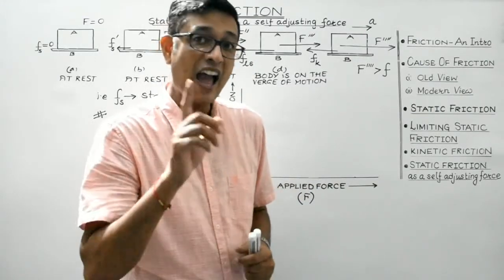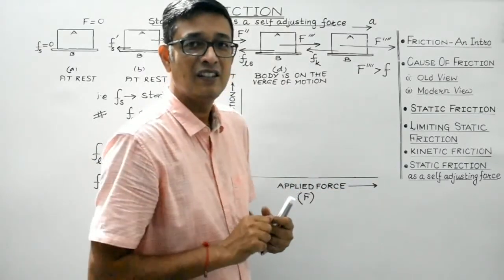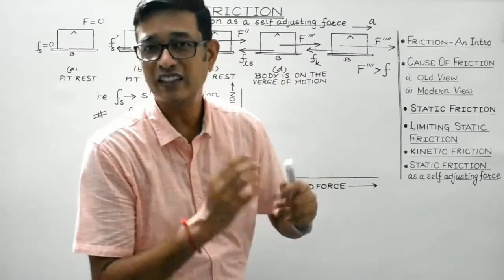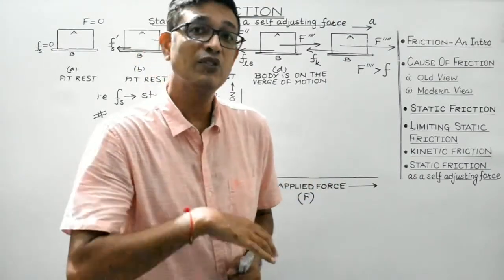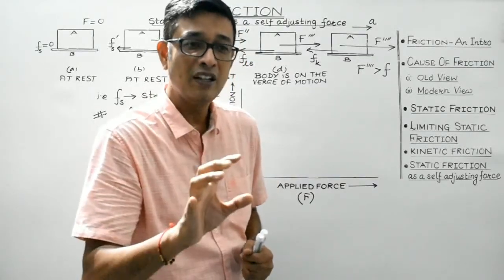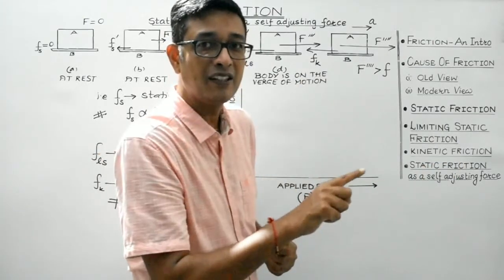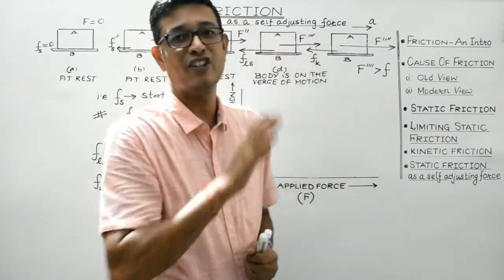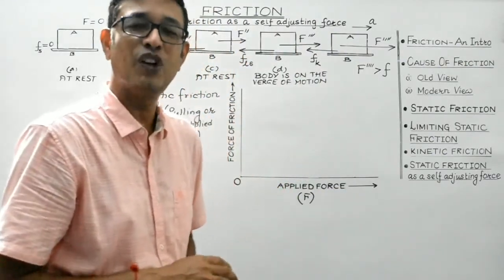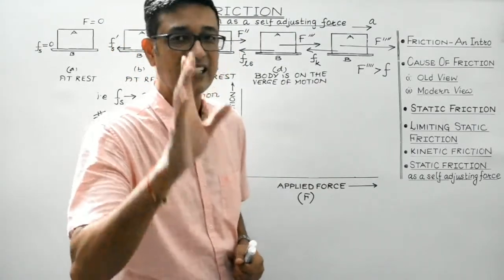As the interlocks are broken, the body starts moving and new interlocking takes place between the elevations and the depressions. It is found that much less effort is required to break these new interlocks as compared to the earlier interlocks when the body is just on the verge of motion. So that is the reason why kinetic friction is always less than the limiting static friction.